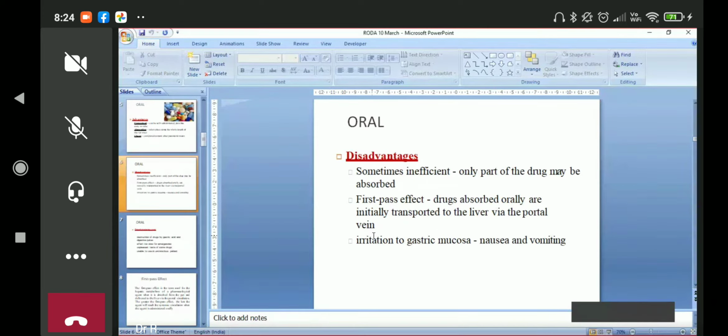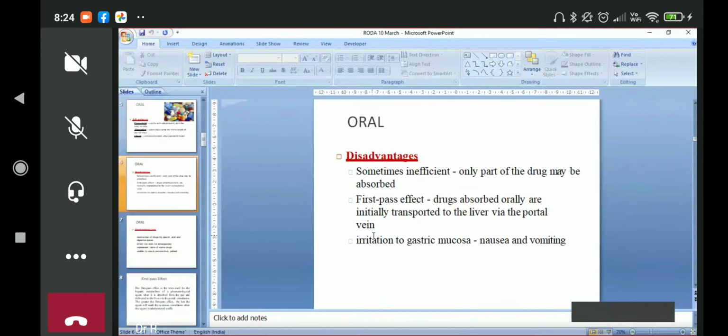metabolized. Oral drug may be irritant, like chloroquine tablet is irritant. Sometimes they are bitter. They're unpalatable. So what do we do? We coat the medicine with a sugar coat. We call them enteric coated tablets, sugar coated tablets. So the taste is masked. Irritation is masked. So this way, we have different formulations, which we will discuss later, on how to minimize the disadvantage of a drug.